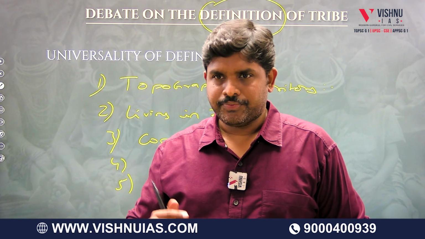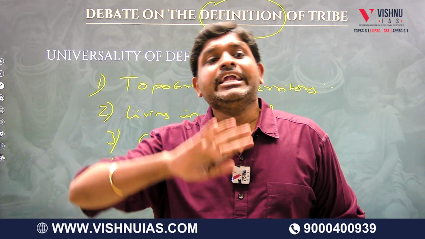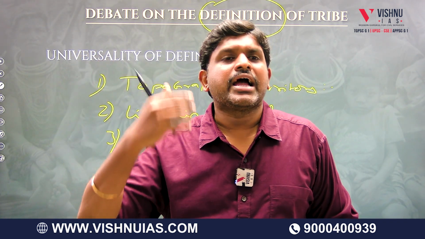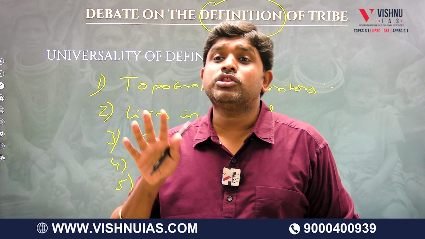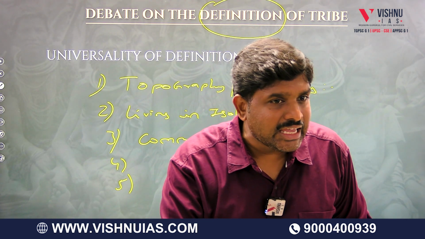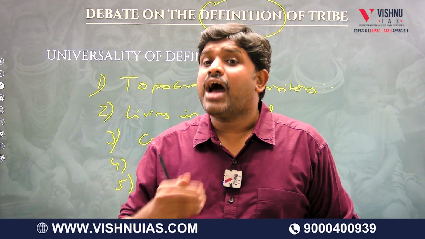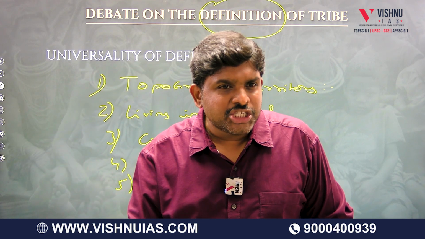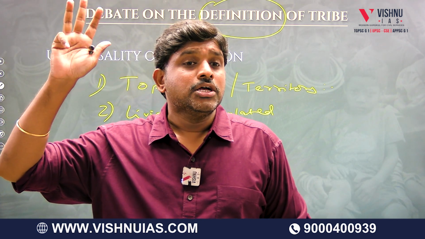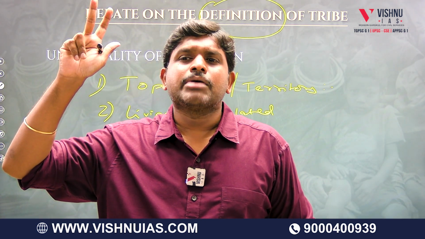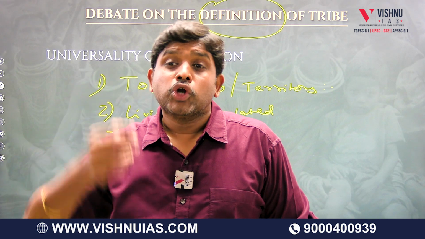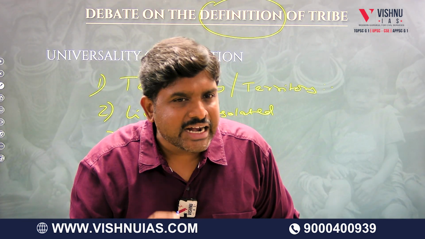But however, the same definition was valid earlier. A hundred years ago, fifty years ago, the people used to follow these same characteristics. Those who had the same characteristics were called a tribe. But today, the tribes are not following their traditional characteristics. However, there are tribal communities like the Andaman Islanders, Jarawas, Sentinelese of the Andaman Nicobar Islands, Baigas, Chenchus, who today also follow their traditional characteristics.